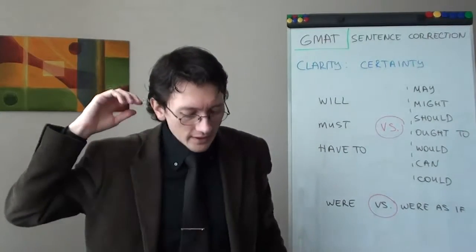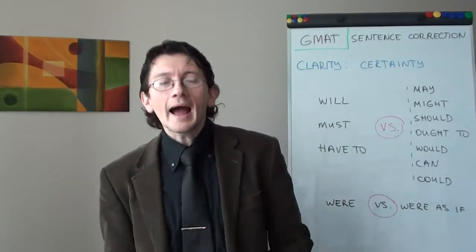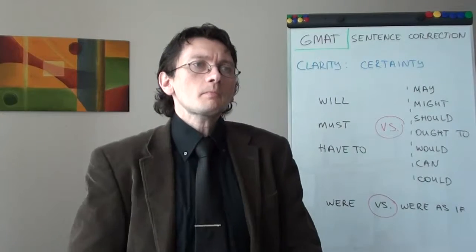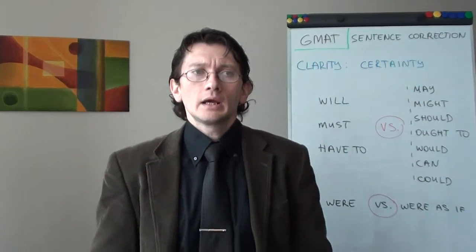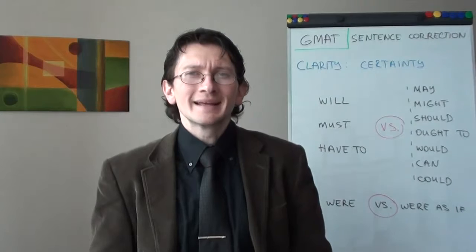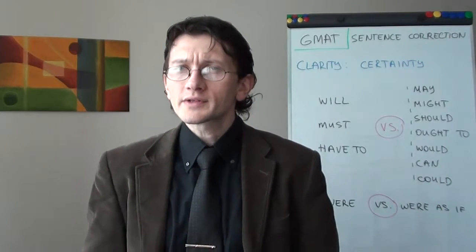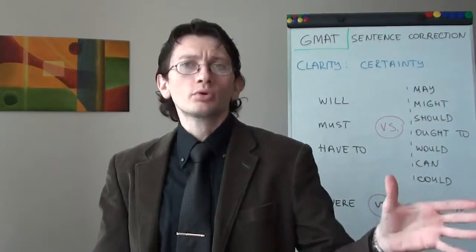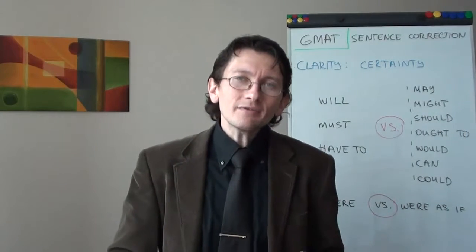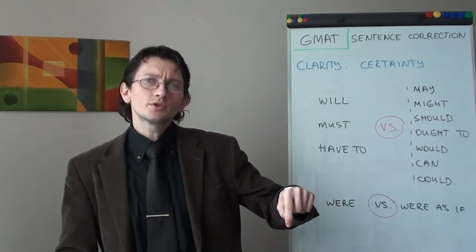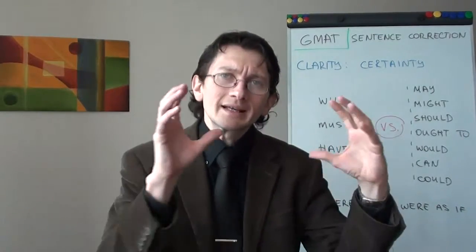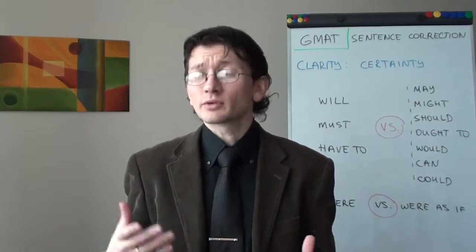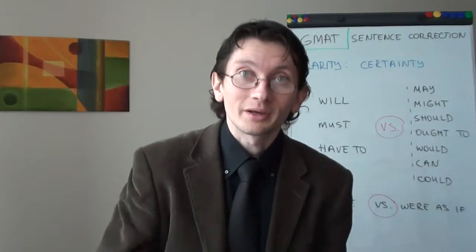For example, if I tell you in a very simple way, I will buy this tomorrow. This sentence conveys a certain degree of confidence and certainty. Why? Because it is my decision. Possibly I have made this decision right now, okay, and I will buy this book tomorrow. But if I say I may buy this book tomorrow, certainly I put some doubt into my decision. So I'm not really sure about this. Okay, I'm not certain about this thing.